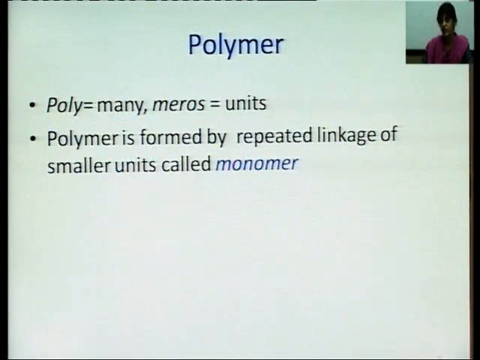Now we will be discussing what is a polymer. Polymer is derived from two Latin words, poly and meros. Here, poly means many and meros means units. So, a polymer is formed by repeated linkage of smaller units that are known as monomers. In a polymer we have many monomers combining together to form the polymer.